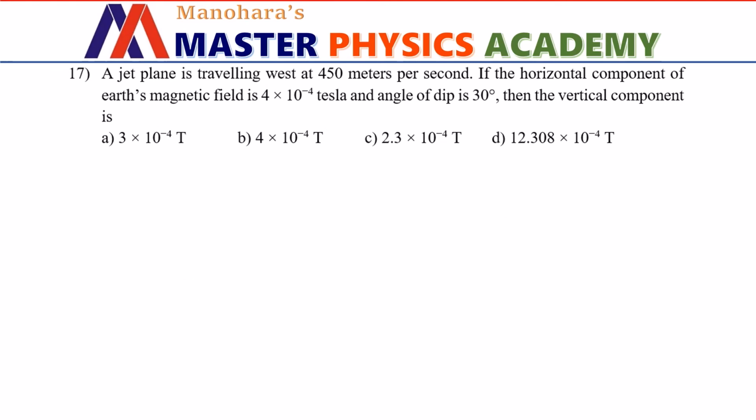A jet plane is traveling west at 450 meter per second.